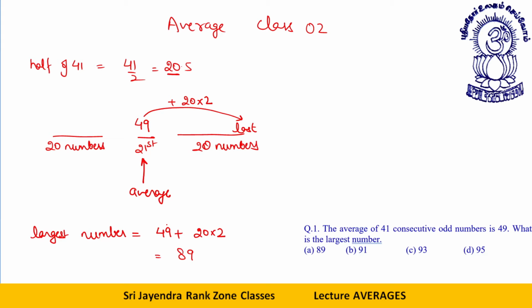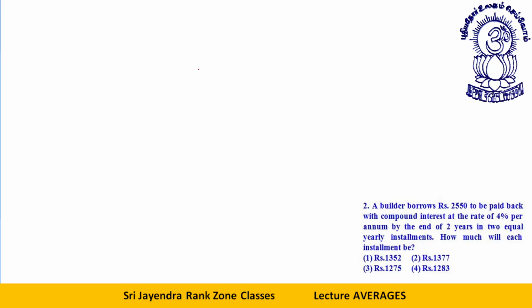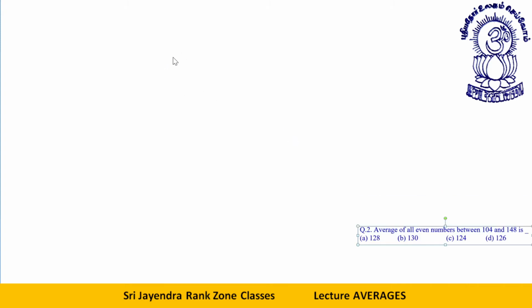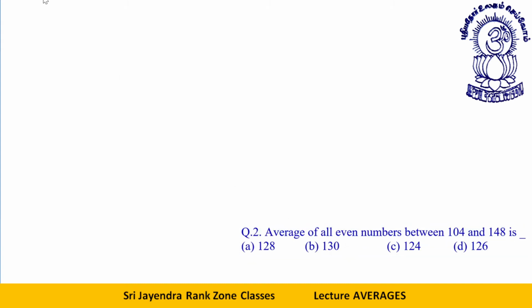Let's move ahead now towards the next question. Let me increase the size. Average of all even numbers between 104 and 148.